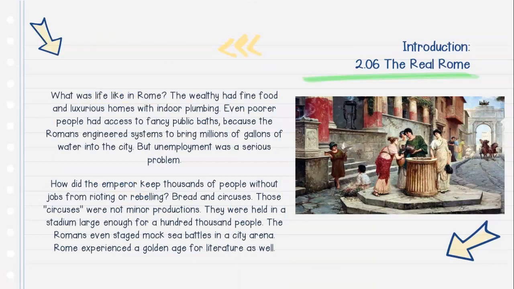Introduction 2.06, The Real Rome. What was life like in Rome? The wealthy had fine food and luxurious homes with indoor plumbing. Even poorer people had access to fancy public baths because the Romans engineered systems to bring millions of gallons of water into the city. But unemployment was a serious problem. How did the emperor keep thousands of people without jobs from rioting or rebelling? Bread and circuses. Those circuses were not minor productions. They were held in a stadium large enough for 100,000 people. The Romans even staged mock sea battles in a city arena. Rome experienced a golden age for literature as well.